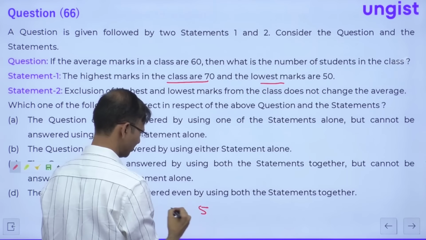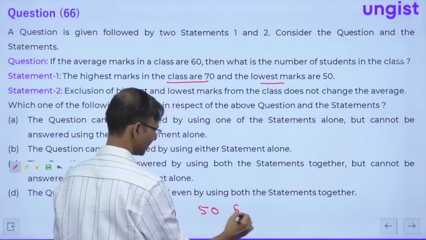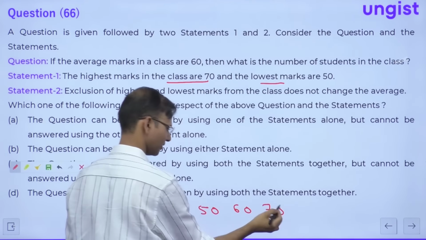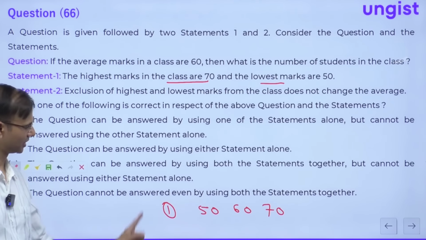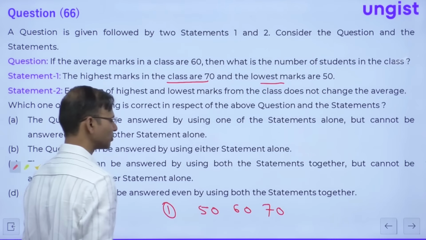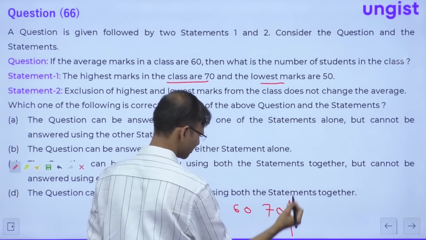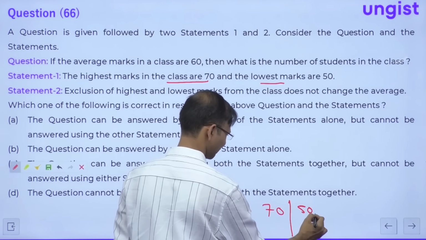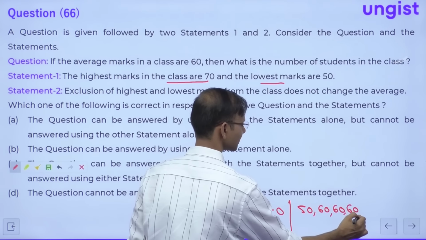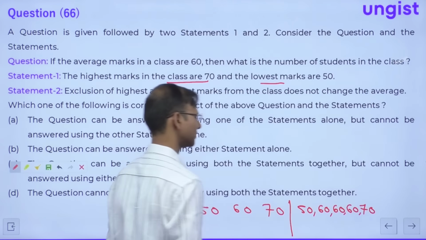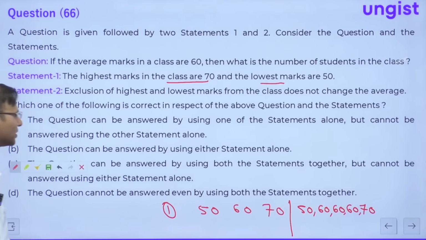Guys, from statement number 1, let's say there are 3 students in the class, or suppose that we have 5 students in the class. So this is 50, 60, 60, 60 and 70, correct? Here also the average is 60.